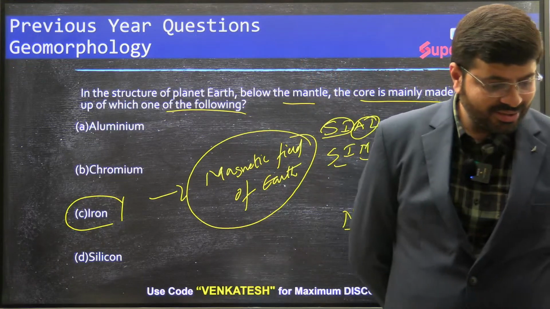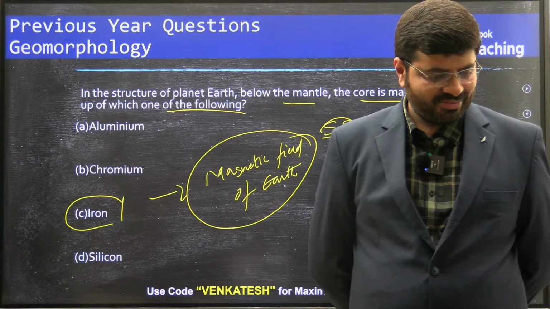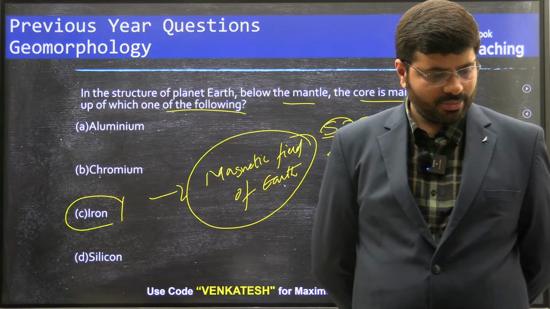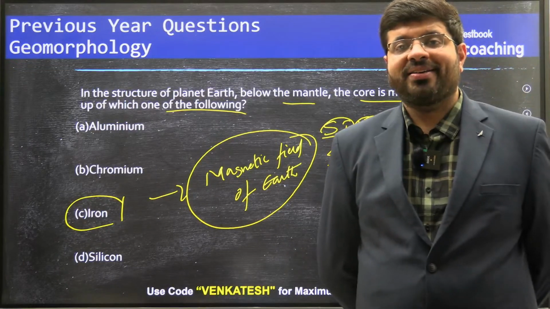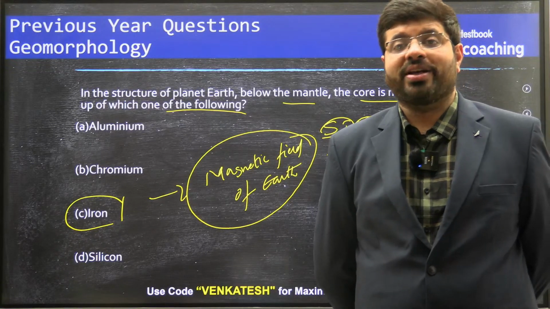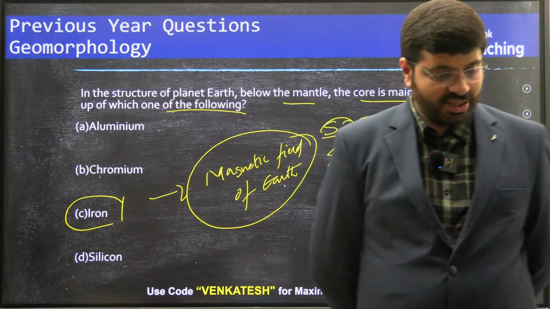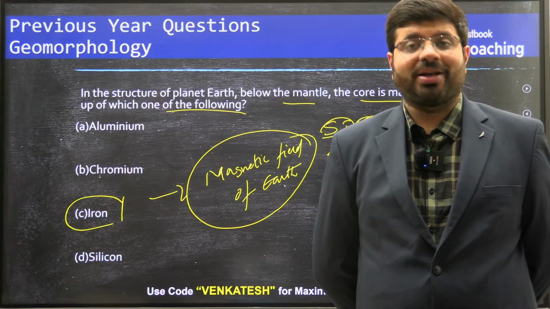Can you answer? No? Forgot. Crust and mantle: Mohorovicic, the Moho discontinuity. Mantle and core: Gutenberg.